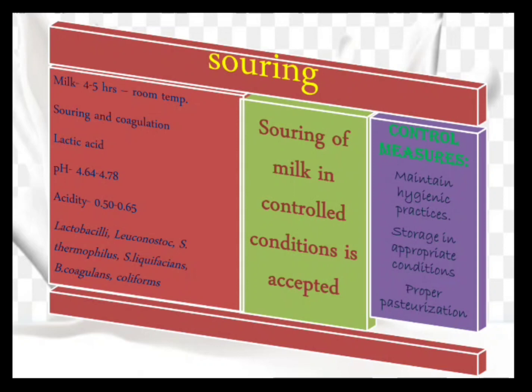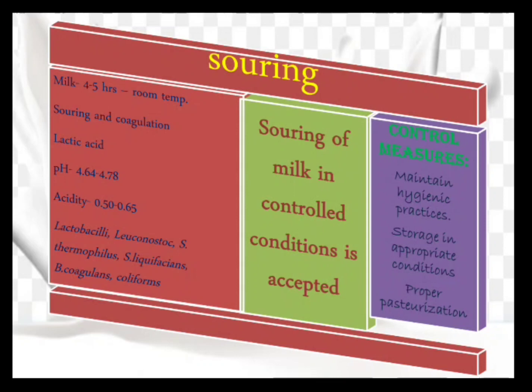Now when will this happen? When the pH of the milk reaches about 4.6 to 4.7, at this particular pH the milk will start curdling. And if the percentage of acidity reaches within the range of 0.5 to 0.65, then the milk will start curdling or souring.